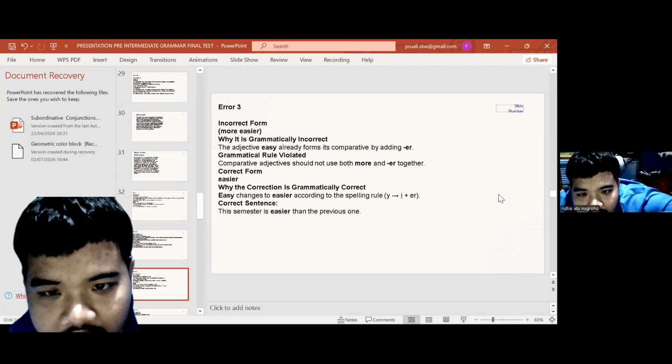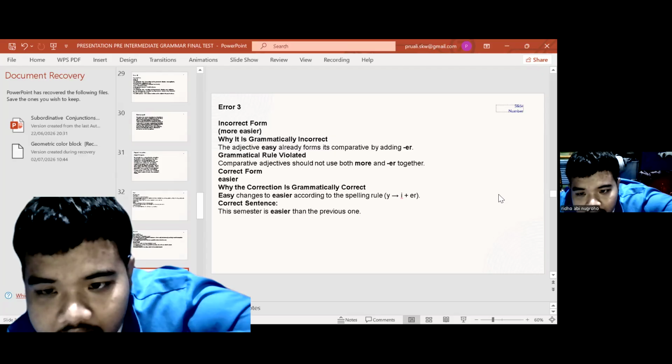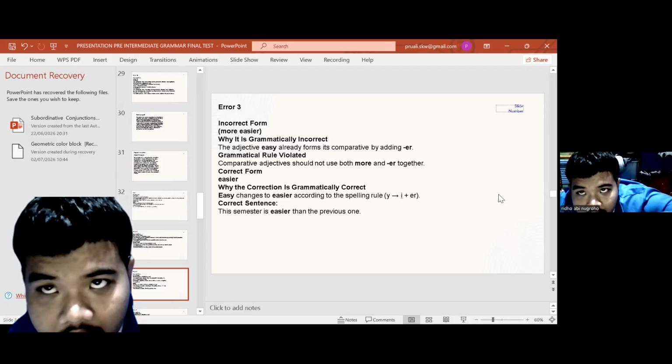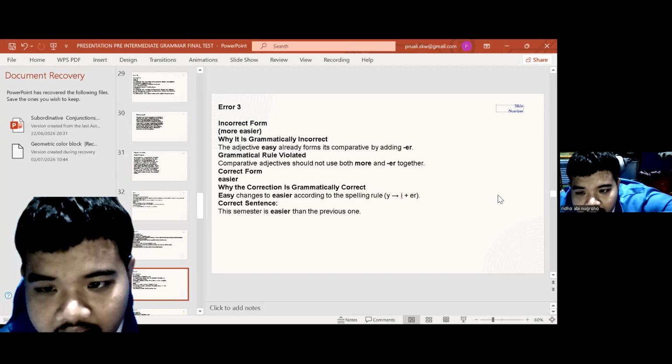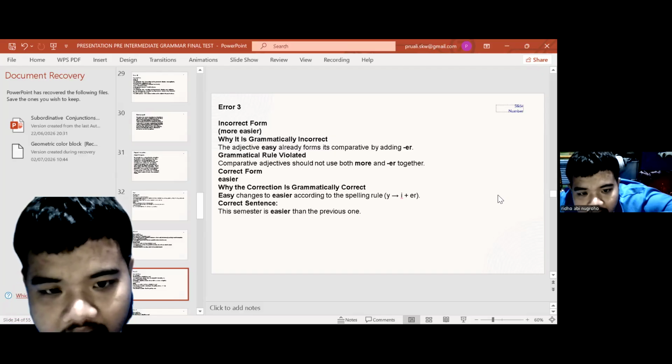Why is the correction correct? "Easy" changes to "easier" according to the spelling rule: y changes to i, plus er. Correct sentence: "His task is easier than the previous one."